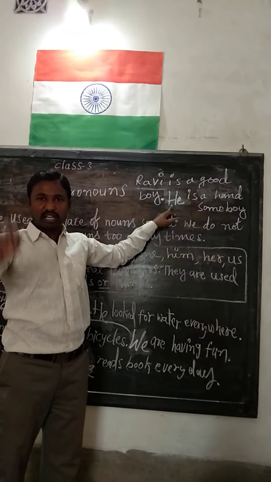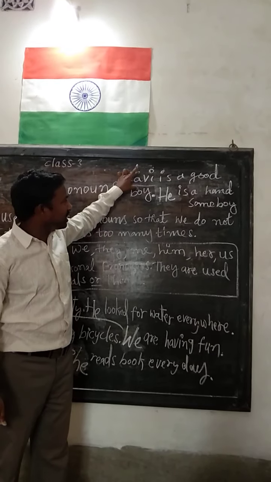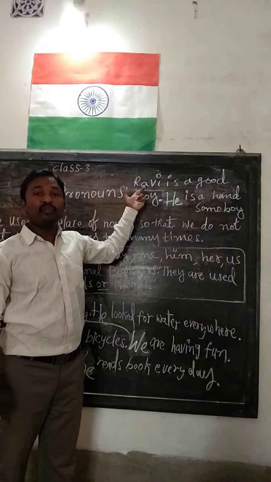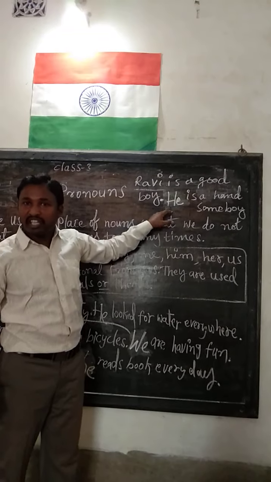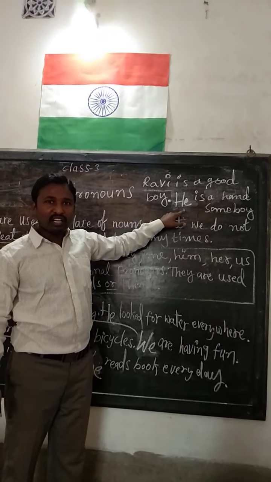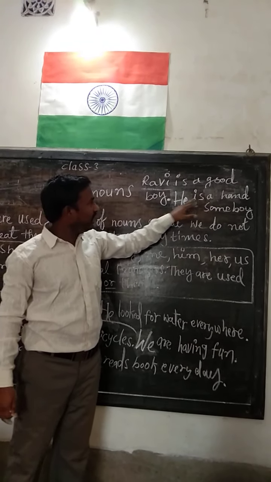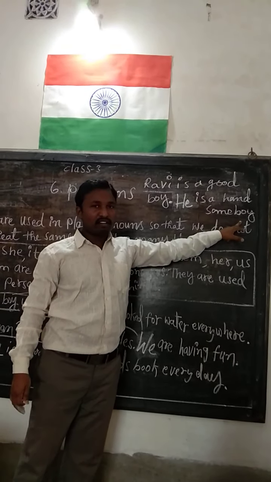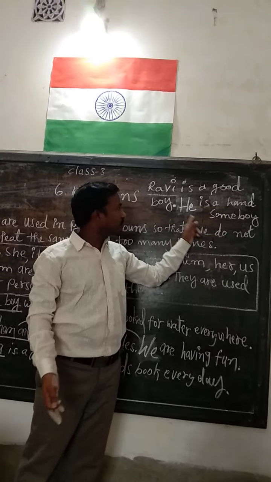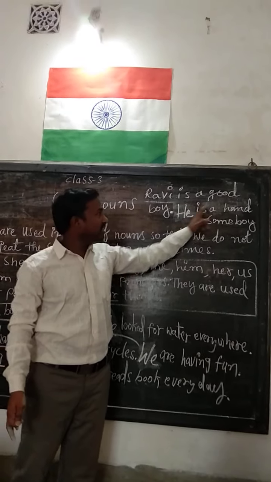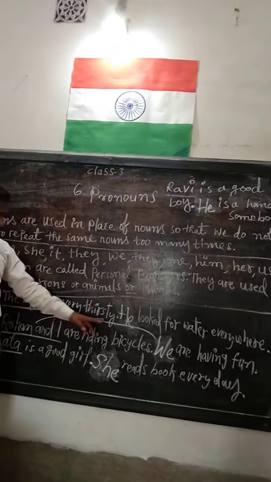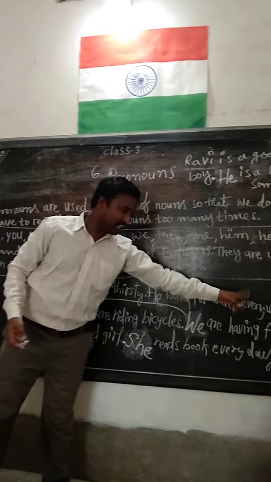You should not get any confusion. In the sentence it should not be repeated again, so instead of the noun we are writing he. He means Ravi only. Ravi is a handsome boy, but what we are learning now is pronouns, so we must write he. He is a handsome boy. And now you see this example. The boy was very thirsty. He looked for water everywhere.